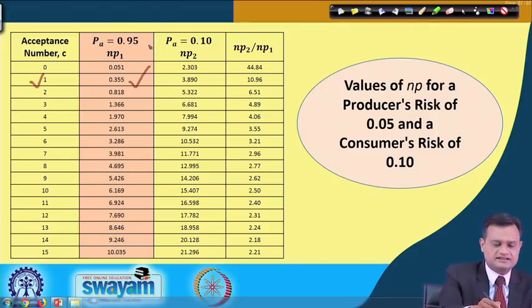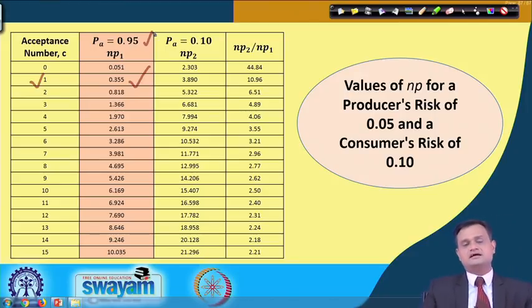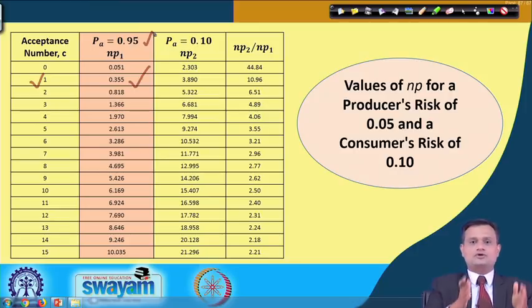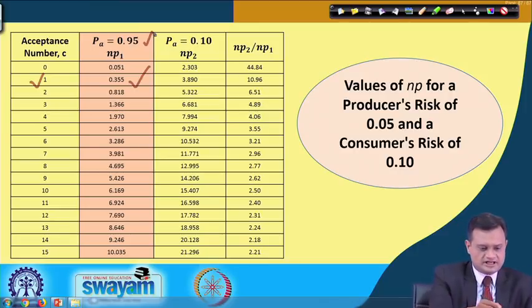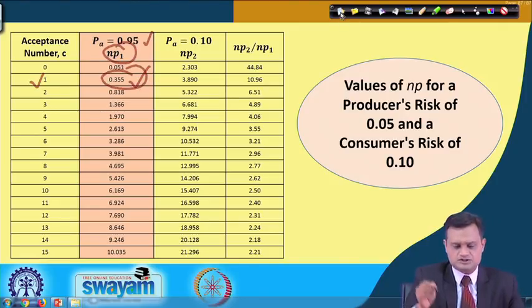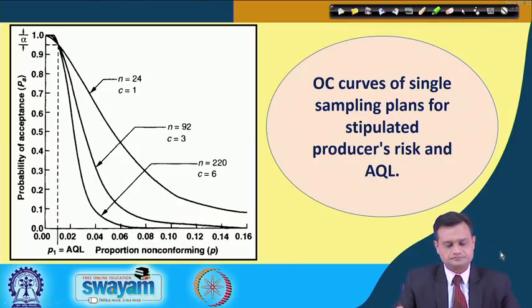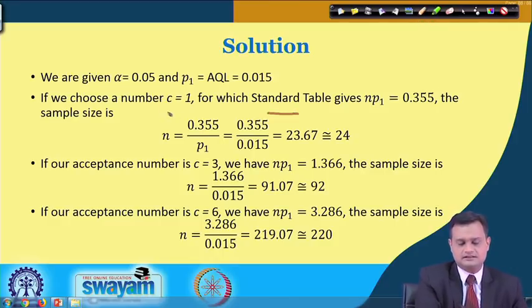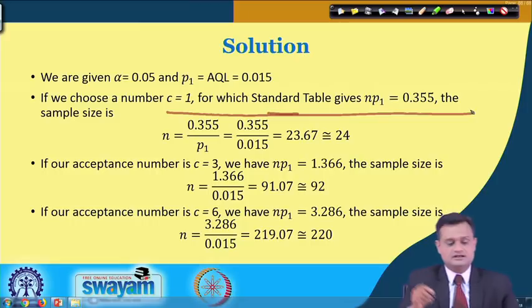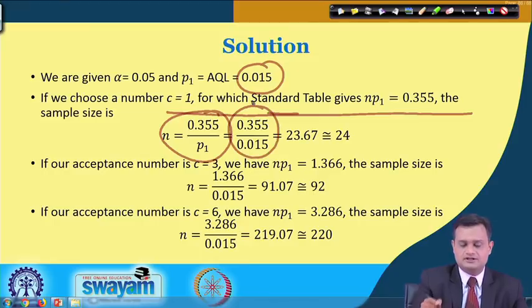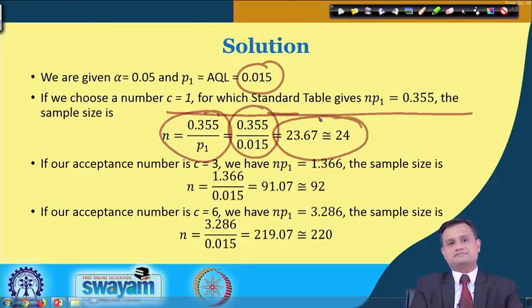So for C is equal to 1, what you find here is 0.355. We will only refer to this particular column which I have highlighted in pink. When we talk about the next case, I will highlight the second column, and for the third case I will highlight the third column in pink, so that you can focus on that particular column. So here you can see that the value of NP1 is 0.355. So once you get this value from the table, for C equal to 1, NP1 is 0.355. I can rewrite it like this, and my P1 is 0.015. So I will have 24 as the sample size.